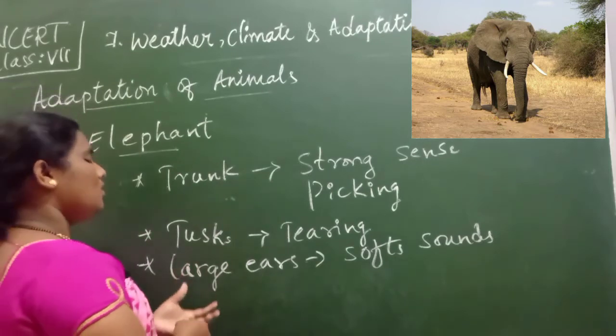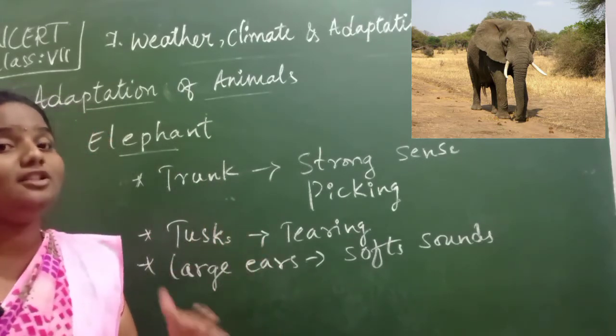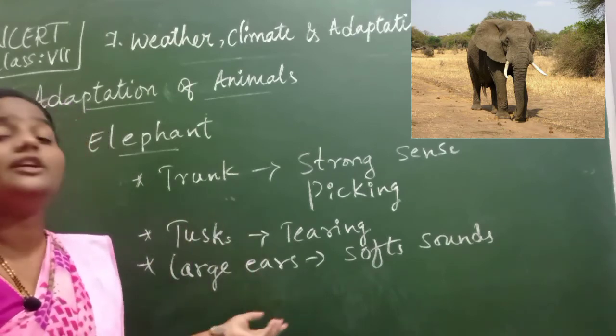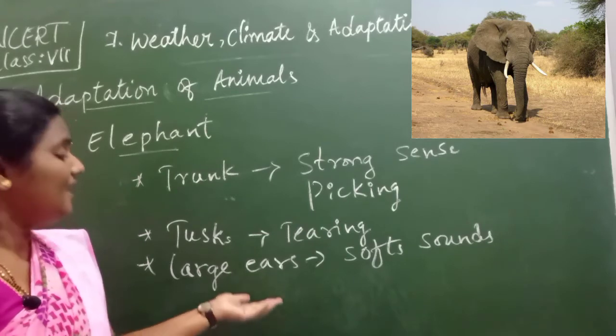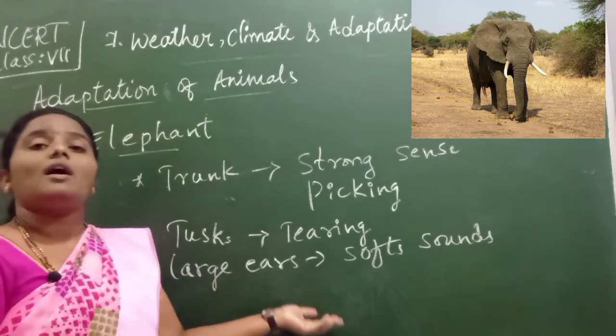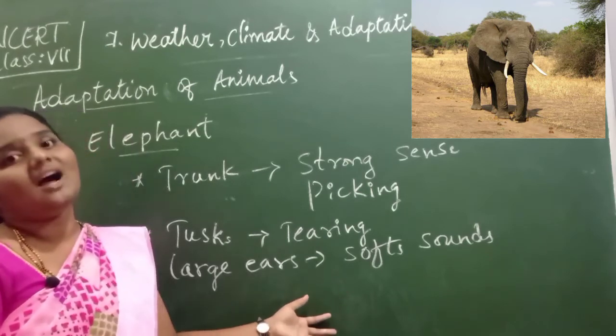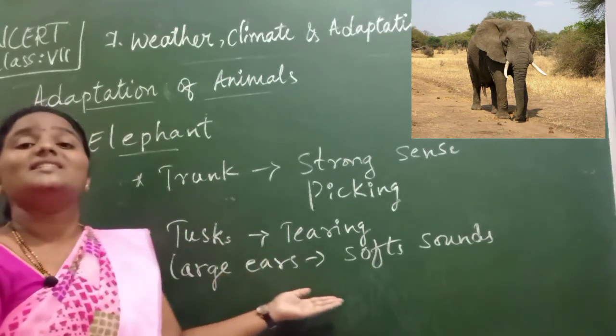And also these large ears are helpful in maintaining the body temperature during the hot days in the rainforest, that is tropical rainforest. It has to survive, isn't it? So the large ears are helpful in maintaining the temperature. Body temperature is also maintained by its ears.